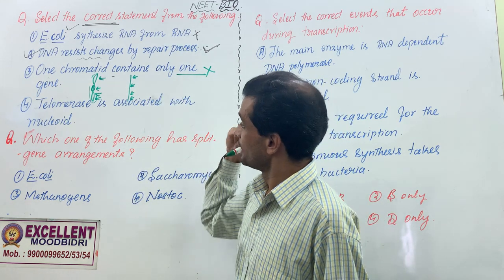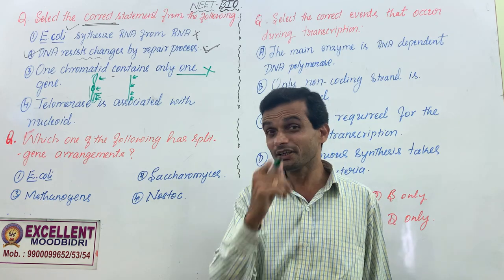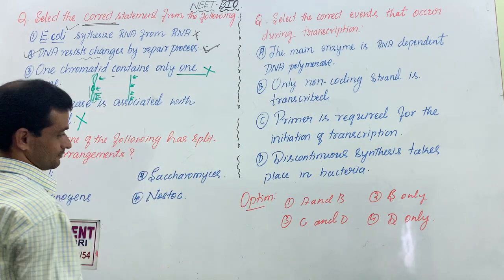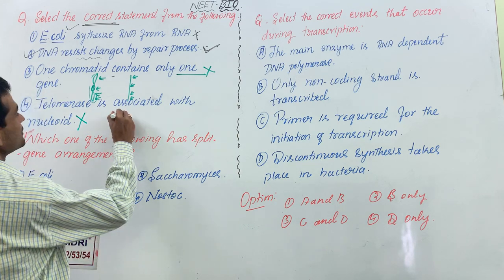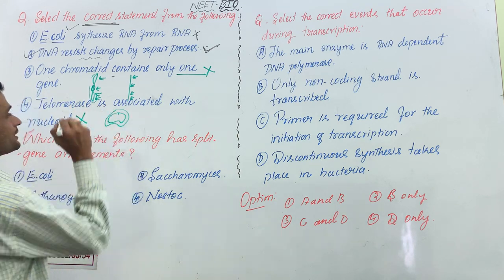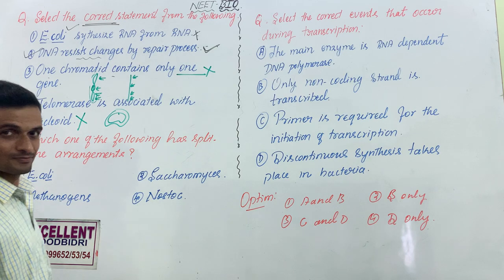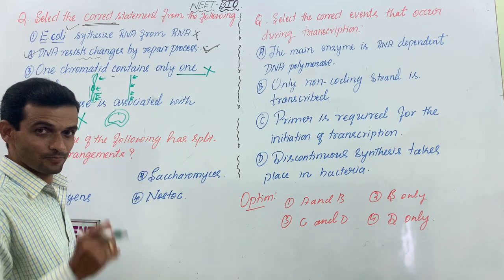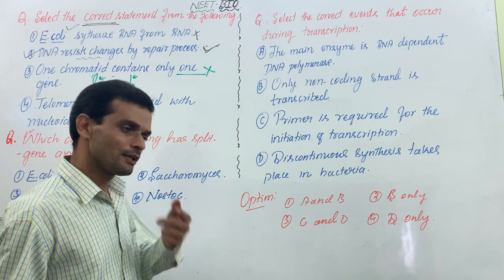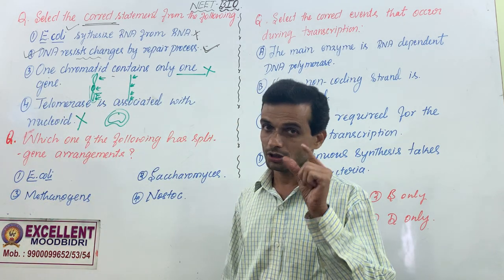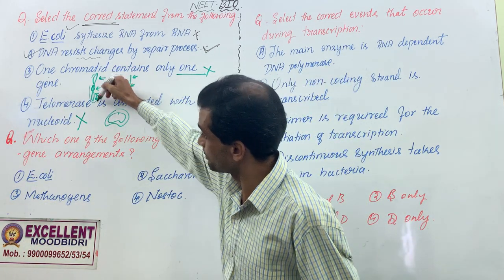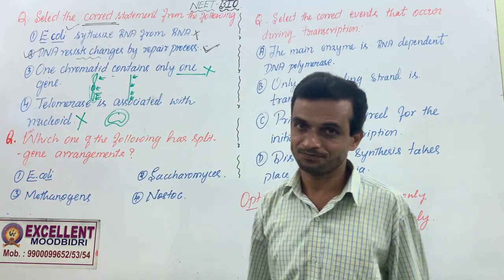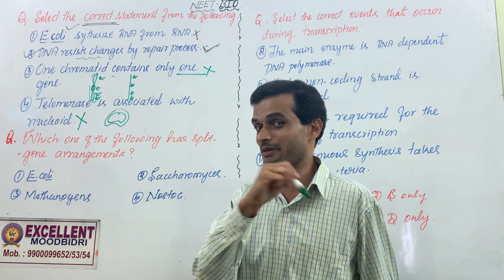Okay, this is wrong. Telomerase is associated with nucleoid. Totally misleading. This is incorrect. This is the nucleoid. Where is the telomere? Where is the telomerase? There is no telomere. There is no telomerase. Hence, bacterium can undergo binary fission indefinitely. But every eukaryote has this type of linear DNA. There is an endpoint, telomere, and the telomerase enzyme. Find out the function of telomerase.